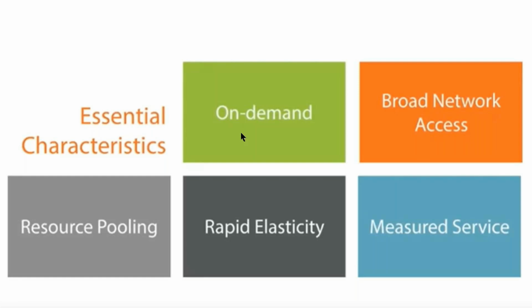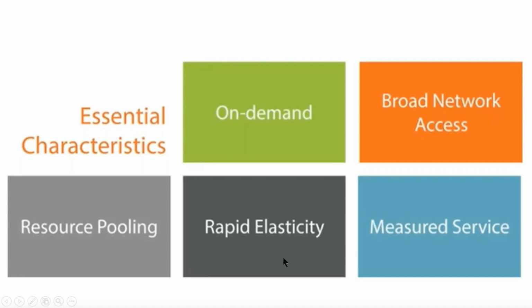Next one is broad network access. Whatever servers and resources we are using, we can access from anywhere, from your office, from your home, from anywhere. Resource pooling: we can reuse whatever resources we are using n number of times. Next is rapid elasticity.